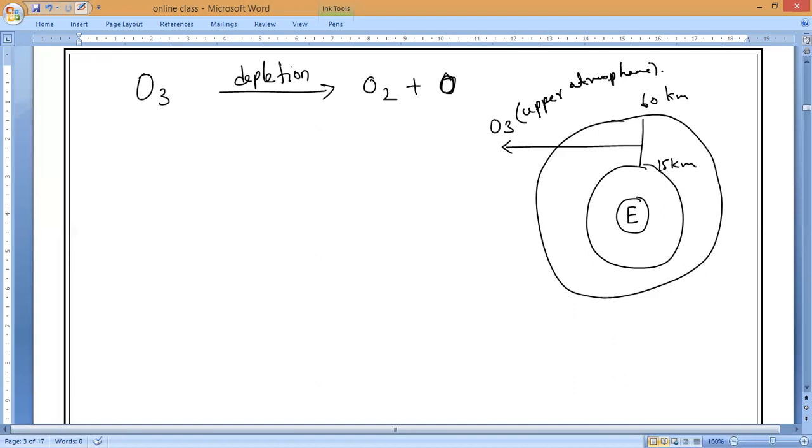If they reach the earth, they will cause a lot of problems to human beings as well as other organisms. In certain situations, everybody, it leads to death. Maximum cases will be death cases. So that is the reason we can say it is the most important layer in the atmosphere for the existence of life on earth, because it saves us from the dangerous light emitted by the sun. So that is what you need to remember.